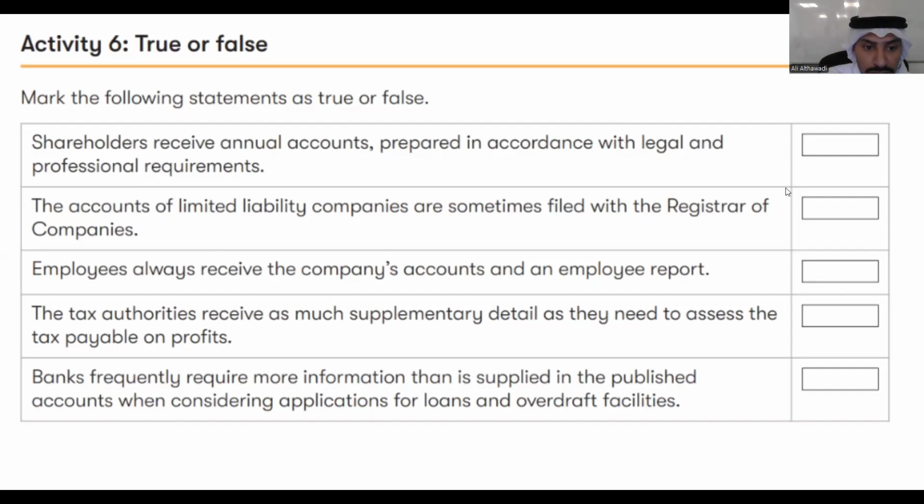Employees always receive, not necessarily. Maybe employees receive a company's accounts, but not necessarily will they receive an employee's report every time. The accounts of limited liability companies are sometimes, not sometimes. If it is a limited liability company, it is a must. They always register with the registrar of companies. Shareholders receive annual accounts prepared. Yes, they get this statement annually according to the legal and professional requirements. So this is true.